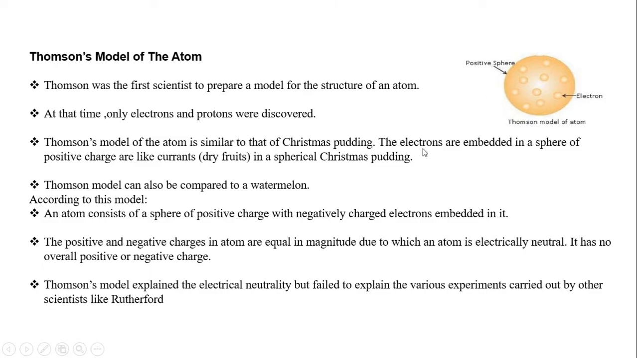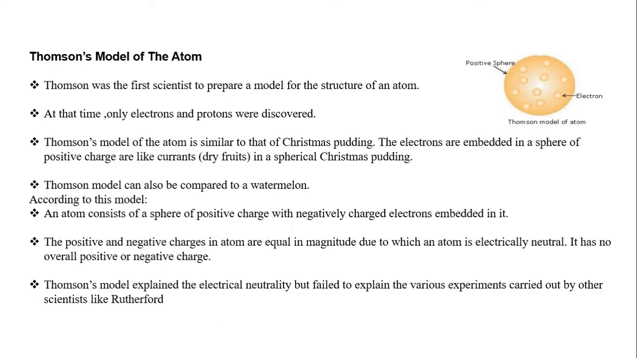Or think of a pudding cake, where the currants and dry fruits are embedded here and there. Like that, the positive charge is all over, and the electrons are embedded in it. According to this model, an atom consists of a positive sphere in which electrons are embedded. Positive and negative, so overall the atom is neutral. But the drawback of this model is that it failed to explain the stability of the atom.